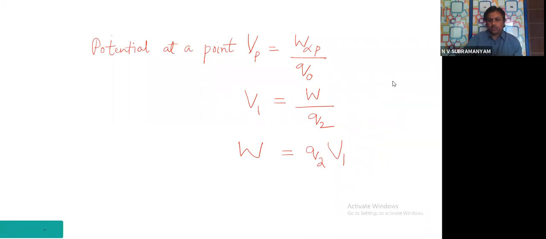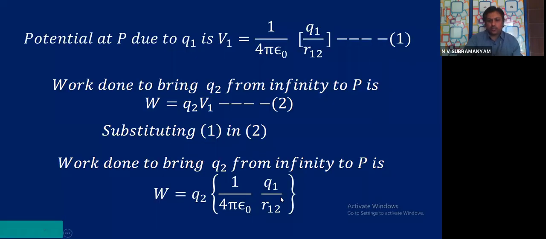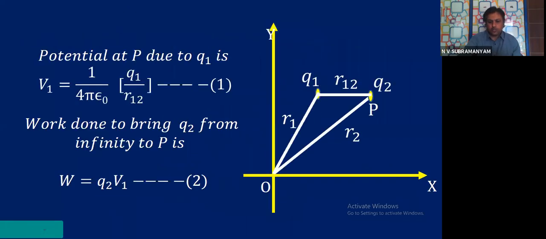So here, this is the last step. Work done to bring Q2 from infinity to P is W equals Q2 into V1, equation number 2. In the textbook they give the direct step, but we have explained it clearly. Now what we have to do? Derivation: substitute equation 1 in equation number 2.